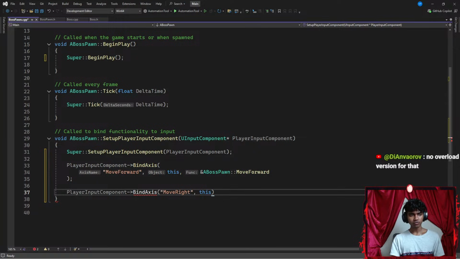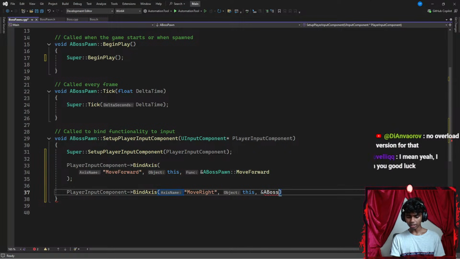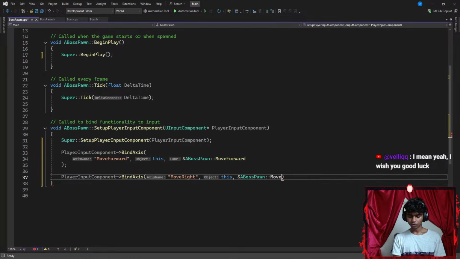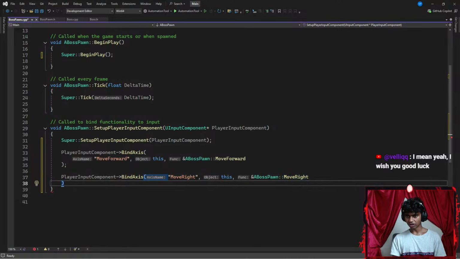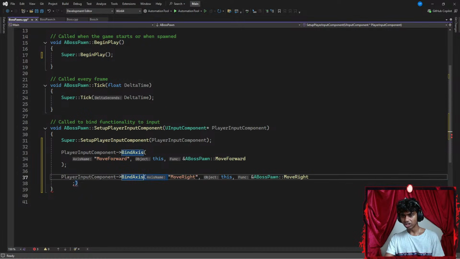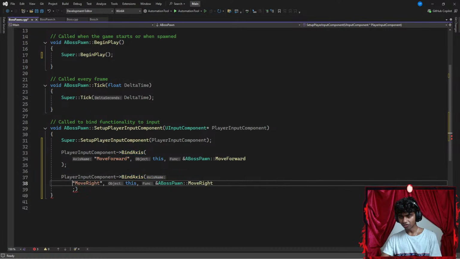No overload version for that, I see. Okay, and then after this, I'm going to go ahead and add the address of operator of a boss pawn. Let's go with something like pawn. Okay, and then I'm going to go with something like move right. Okay, perfect. And then let's go ahead and end my entire function with a semicolon. Maybe I put this on a new line as well, so they look kind of even.